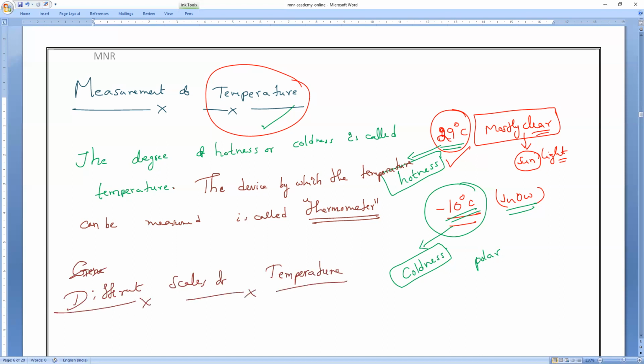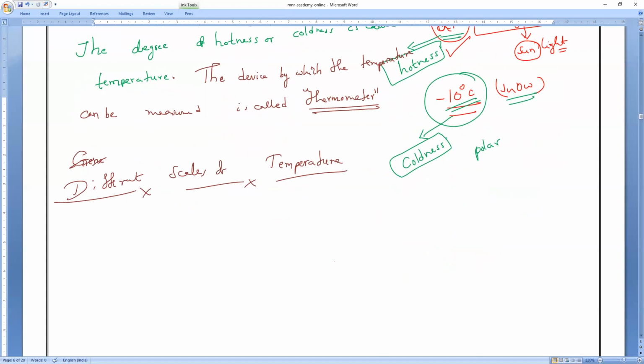So let's start now. Basically, 3 scales are applied for the measurement of temperature for class 9th level, including the foundation level also. So for us, 3 scales are sufficient. First one is called, what is that, guys? Degree Celsius, the Celsius scale. The second scale is called the Kelvin scale, which we represent with a capital K.